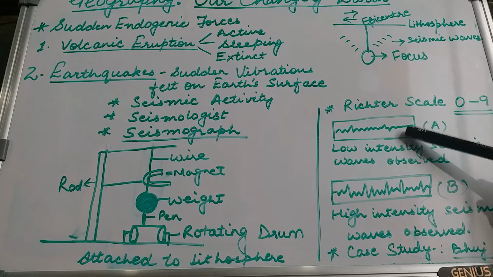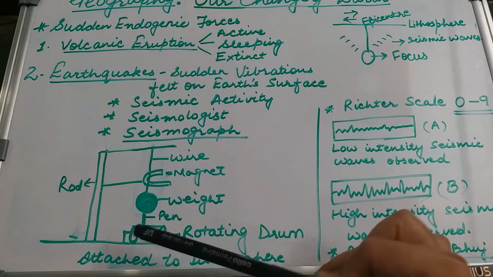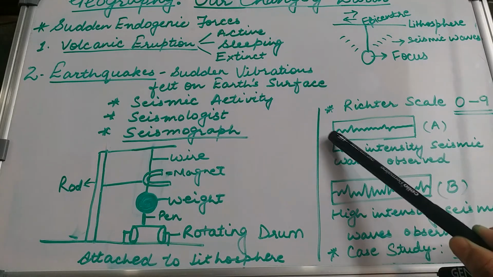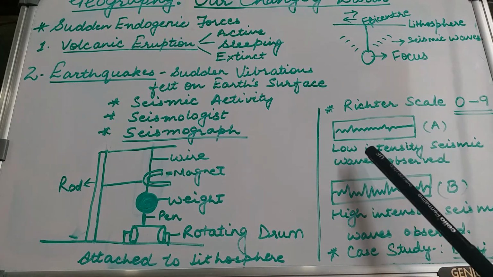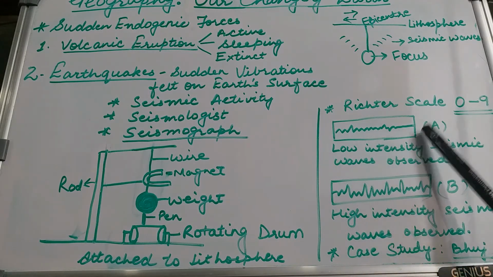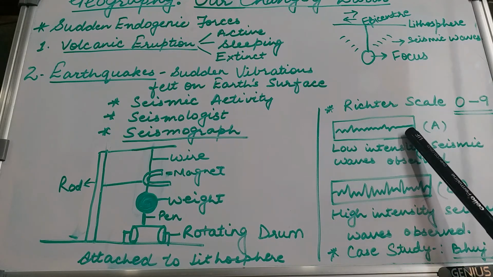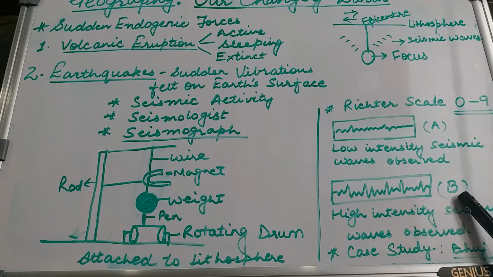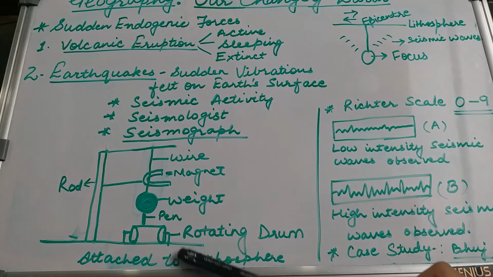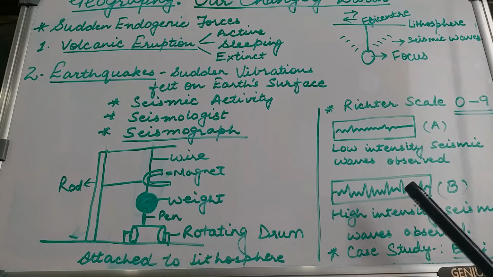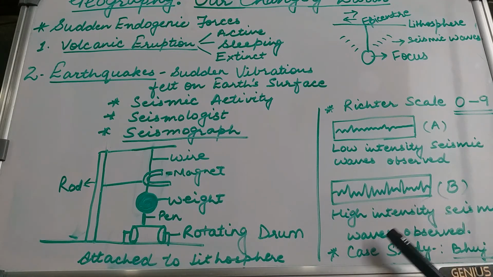For example, if the paper which is taken out from this rotating drum has these kind of marks, situation A, it will show that it was a low intensity seismic wave. Or in another situation, after a few minutes or after one day, if the earthquake arrives at the same place and this kind of marks are made on the drum paper, it was a high intensity seismic wave.